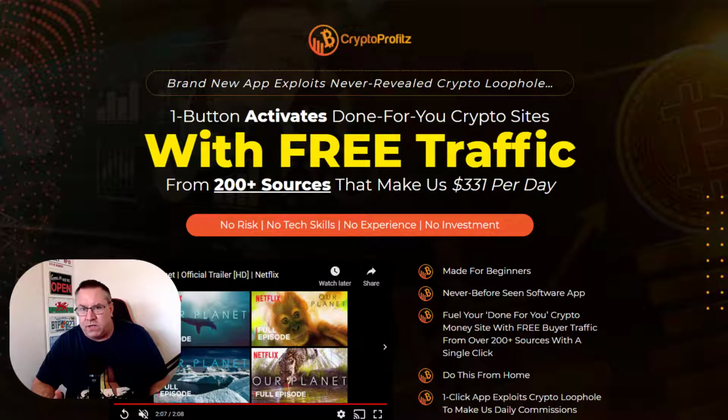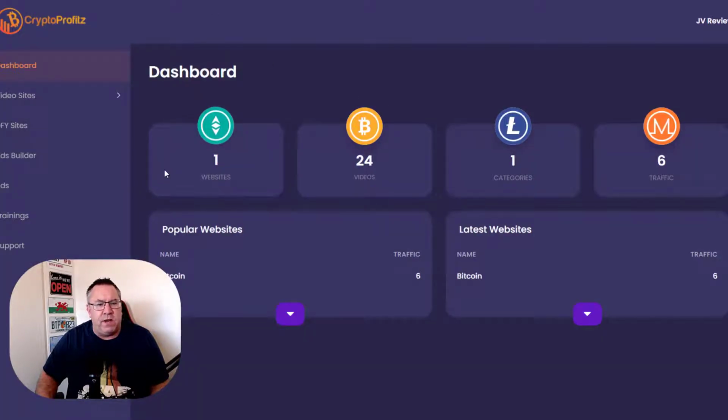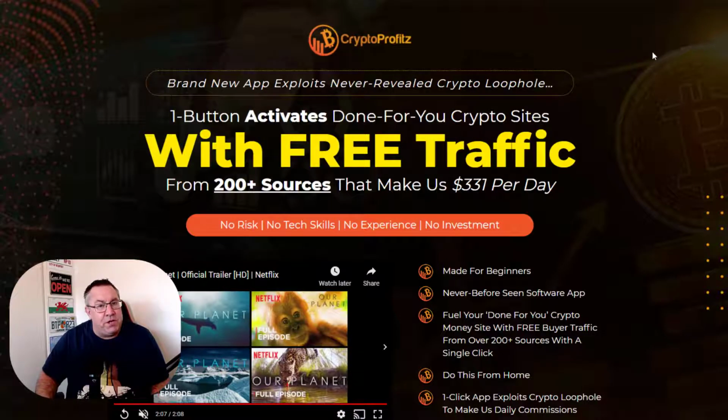Now there's lots and lots of these marketplaces out there, and I'm just going to show you a few things if you decide to go down this route that you need to look out for and just be aware of. And I'll also talk to you obviously about this software itself. We're going to go into the software quite quickly. I'll show you exactly what this is doing for you, and then I'm going to show you one big issue with this software. It's kind of the same with all of these push button softwares, so that you're very aware of that before you decide to purchase.